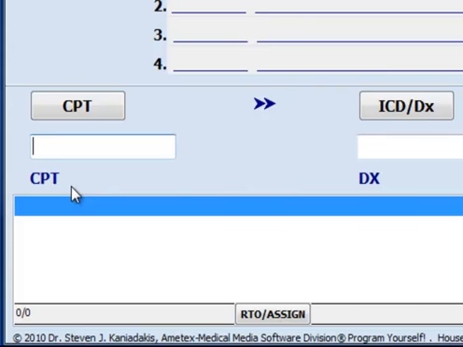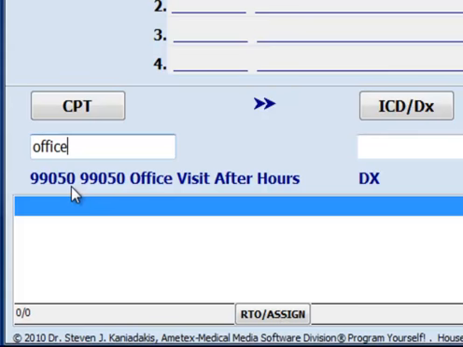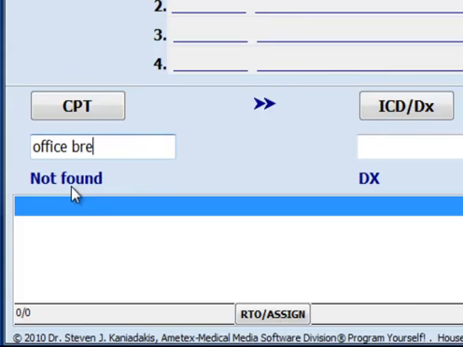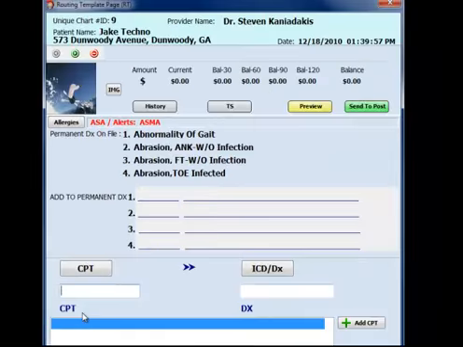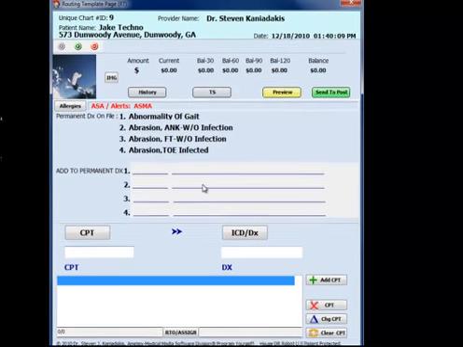Office visit brief. The preview button allows you to review what you have created here on the worksheet or routing template.